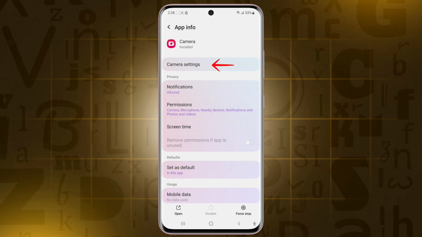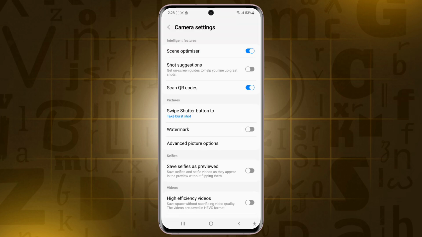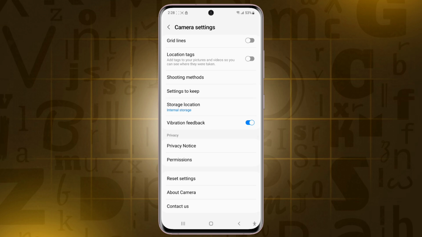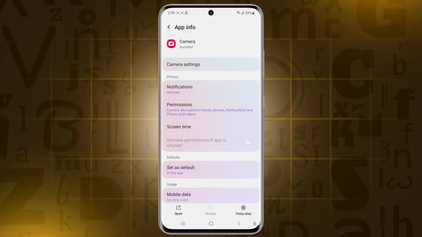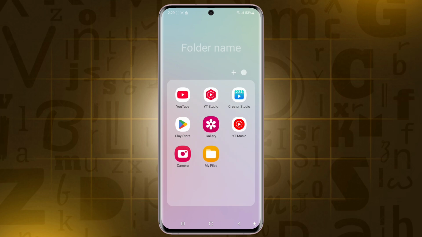And here tap on Camera settings. Then scroll down and tap on Reset Camera Settings. Tap Again Reset. Done. Now open your camera app, check your camera app, it's working.